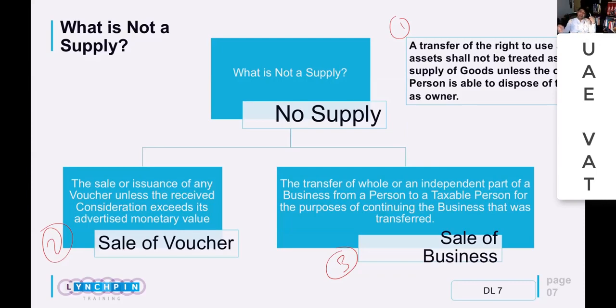But if I'm having a tenant inside it, and in that scenario I'm charging 5% to that tenant, now it is my whole business activity, and when I sell a property including that tenant, I'm transferring the whole business. In that case, such sale of property would not be subject to 5% VAT, because it is considered as transfer of whole business.